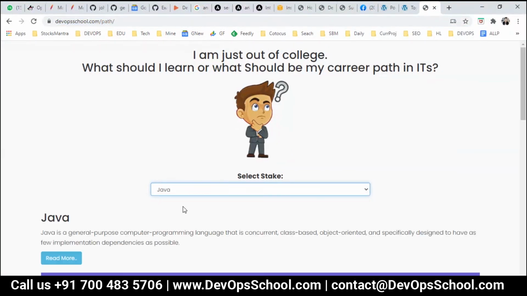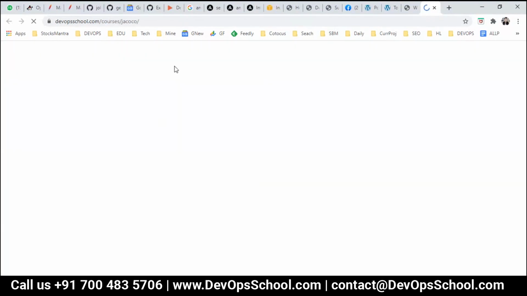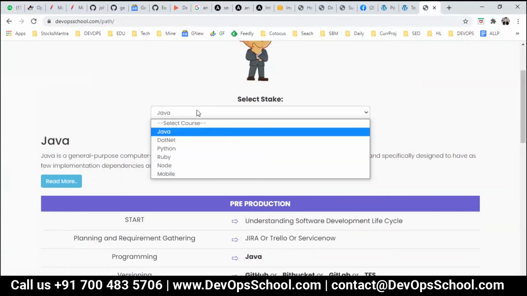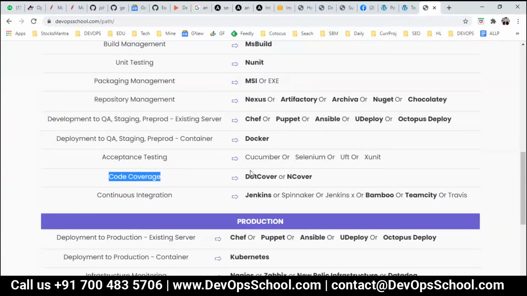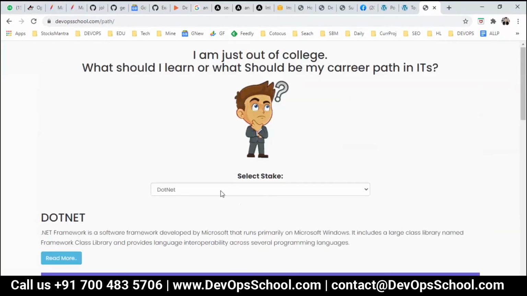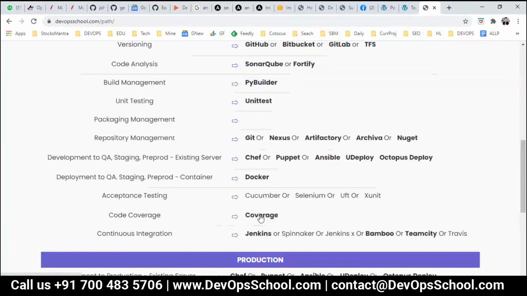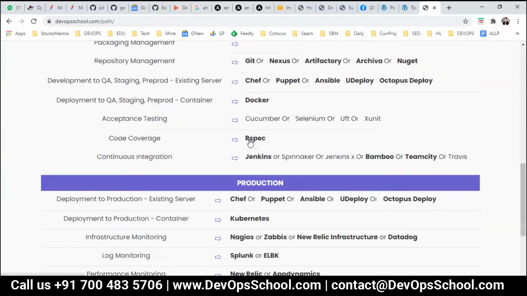Let's say if you're Java, then code coverage will be Jacoco or Cobertura. If you have .NET, then NCover. See here, code coverage, dotCover or NCover. If you have some other technology, let's say Python, then code coverage is coverage itself. And if you have Ruby, then it is RSpec.